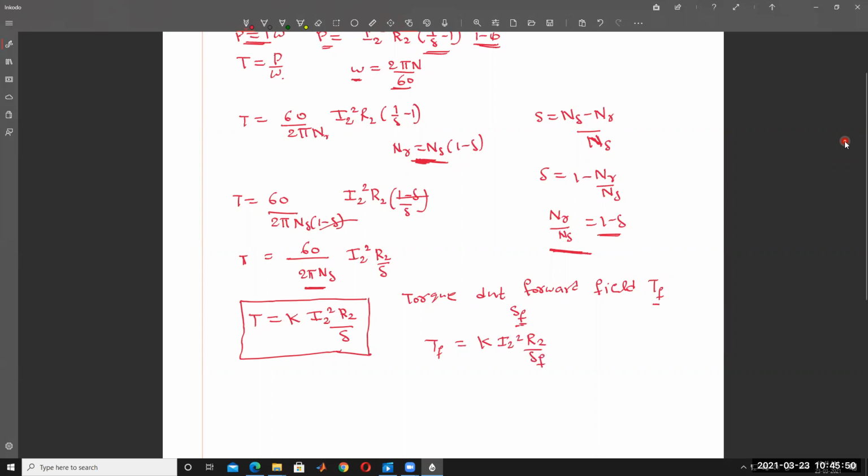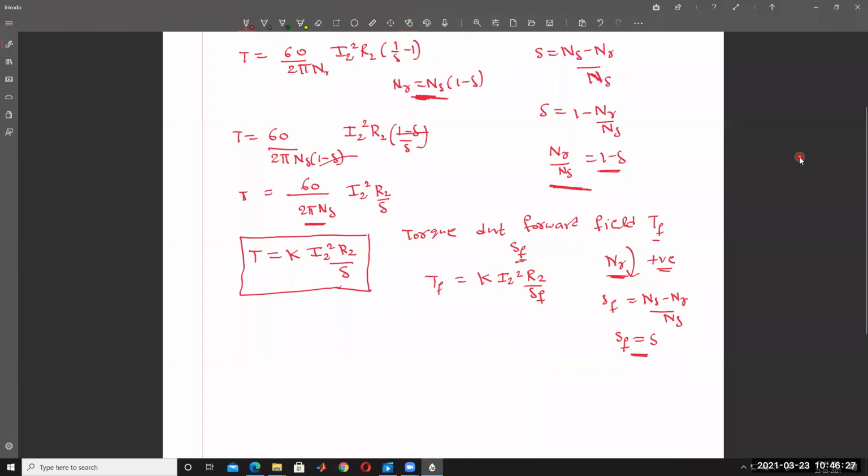So forward slip, Sf, is nothing but, the rotation of the rotor is clockwise direction. That's why NR is positive. And then slip is equal to NS minus NR divided by NS. So that is nothing but S only. Forward slip Sf is equal to S. Is it clear?